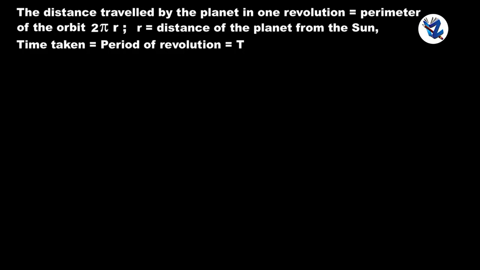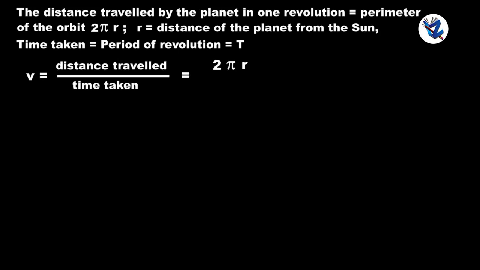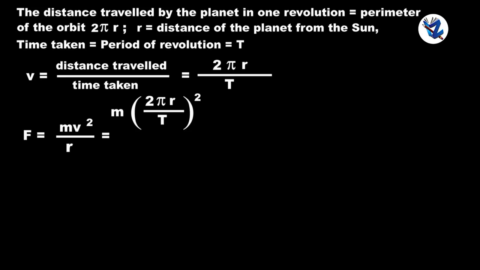Time taken is the period of revolution, that is T. So v is equal to distance travelled upon time taken, which is 2 pi r upon T. F equals mv square upon r equals m (2 pi r upon T) whole square upon r, which is 4 m pi square r upon T square.